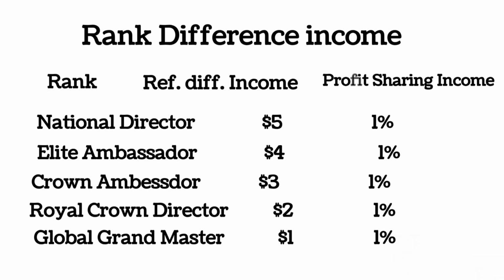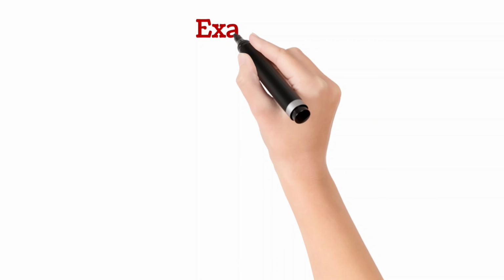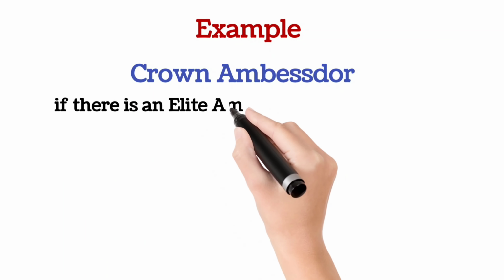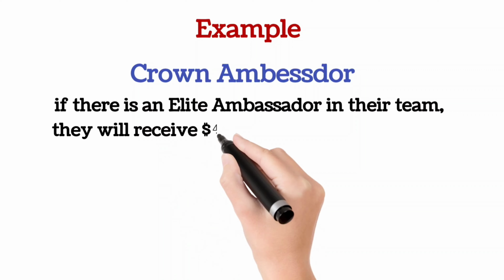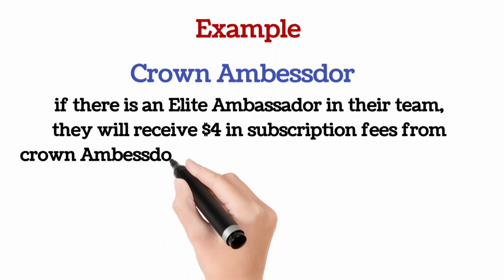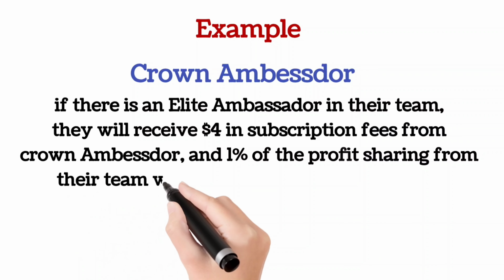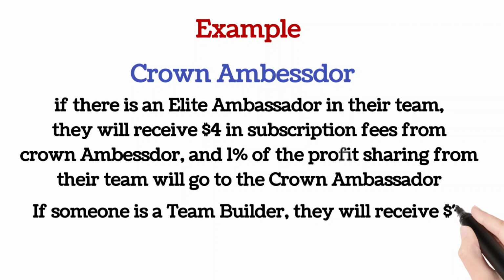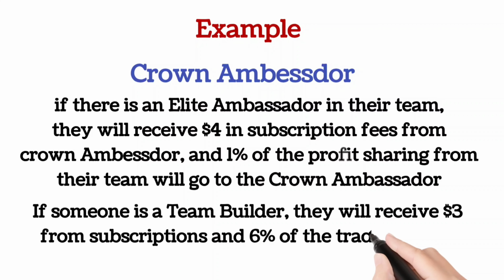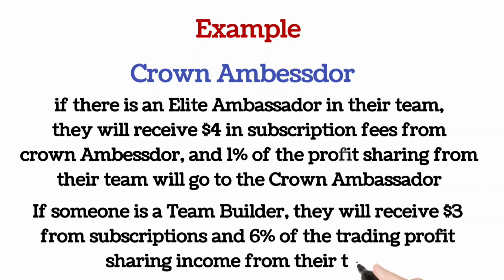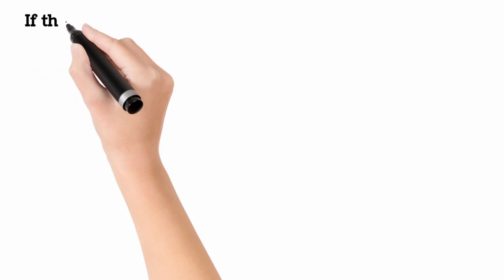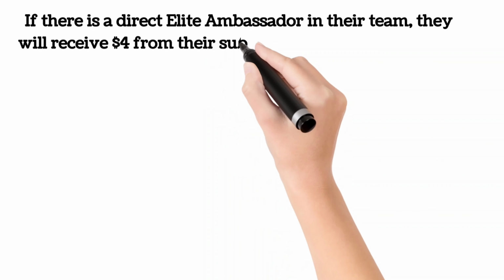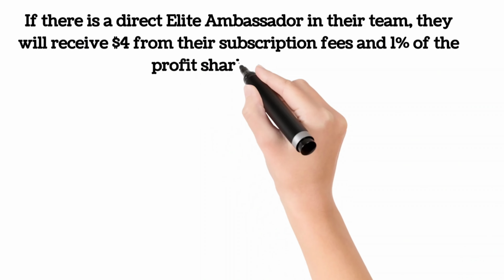For example, if someone has achieved the crown ambassador level and there is an elite ambassador in their team, then $4 in subscription fees will come to the crown ambassador and 1% of the profit sharing will come from their team. If there is a team builder, then they will receive $3 from subscription and 6% of the trading profit sharing income from the team. If there is a direct allied ambassador in their team, then $4 will come from their subscription fees and 1% of the profit sharing income will come.